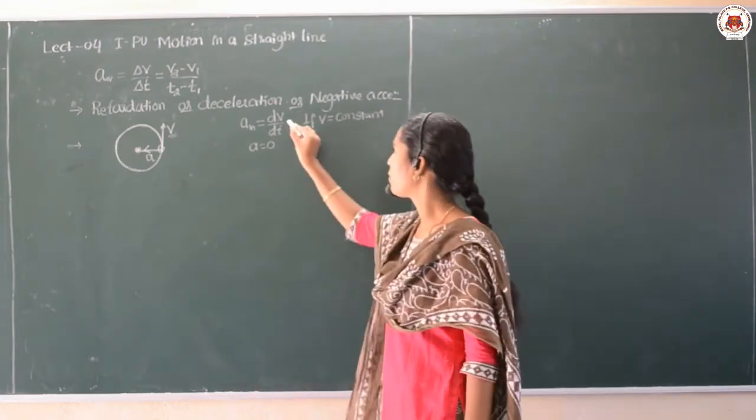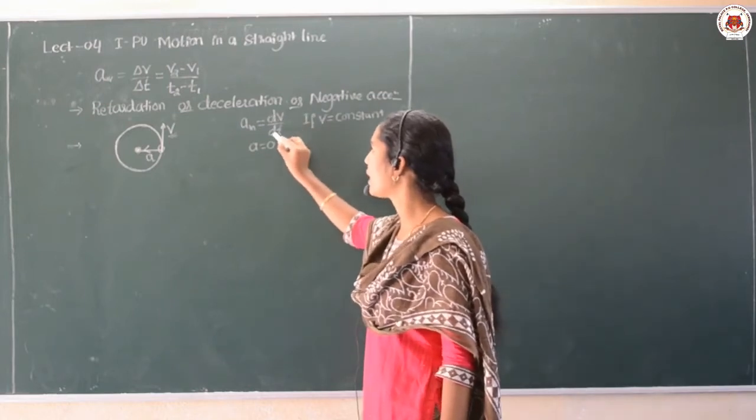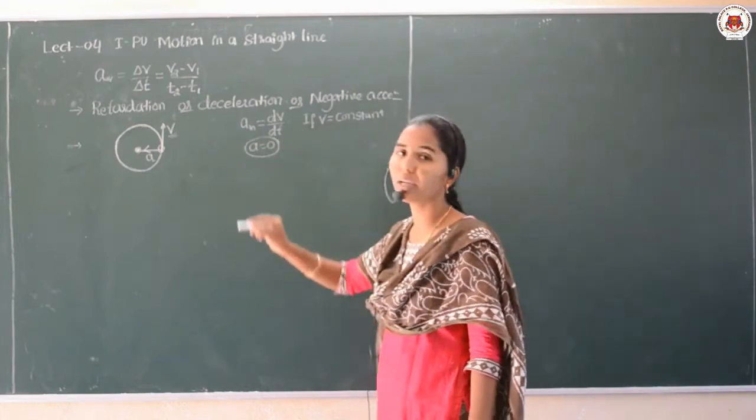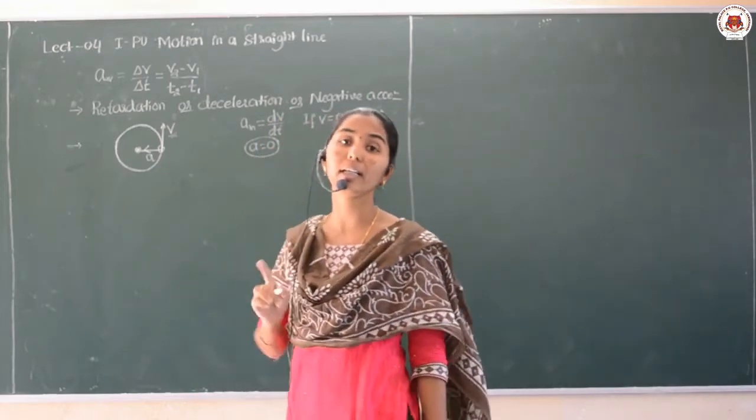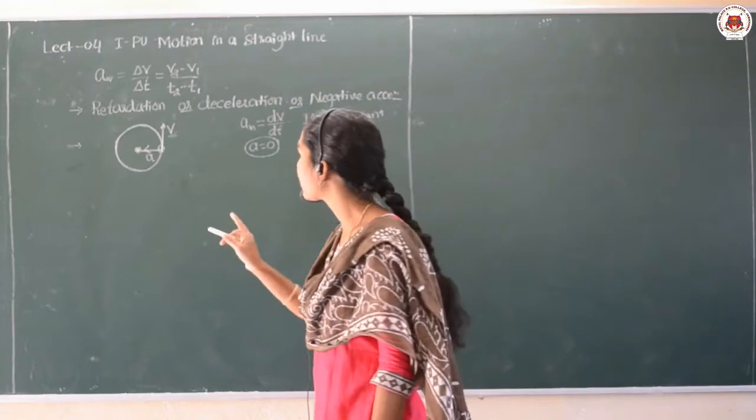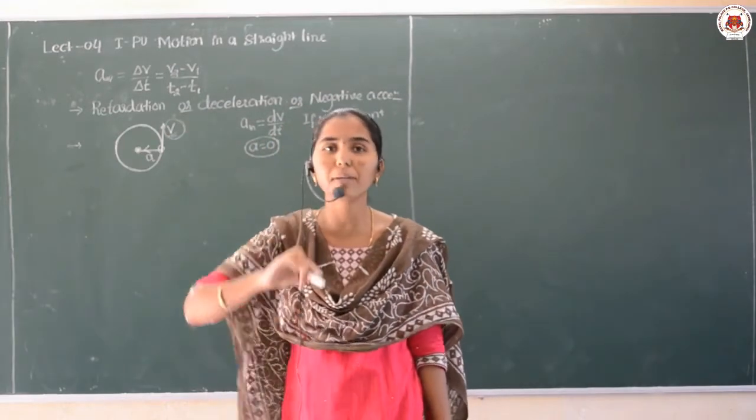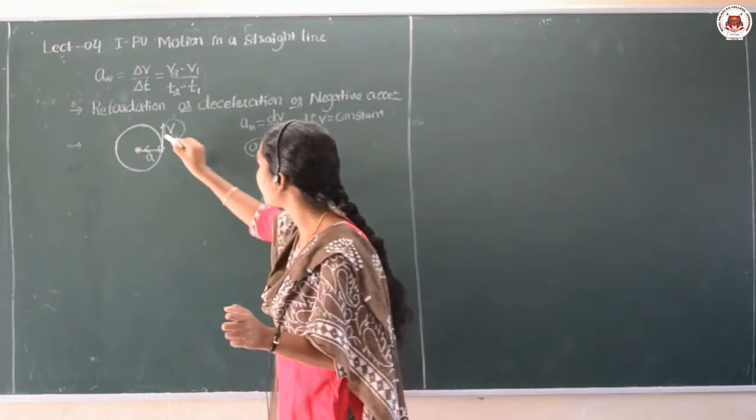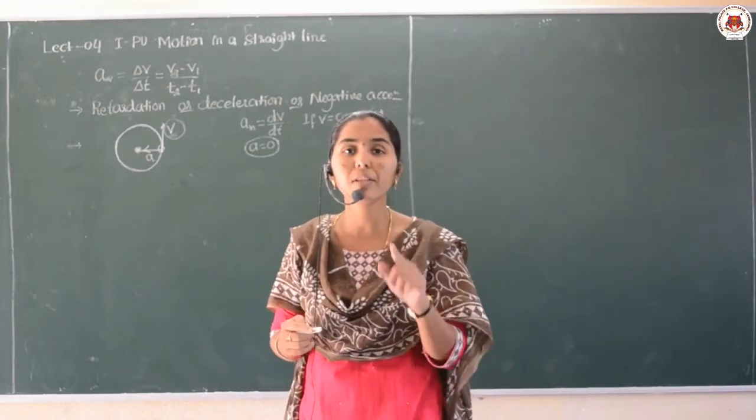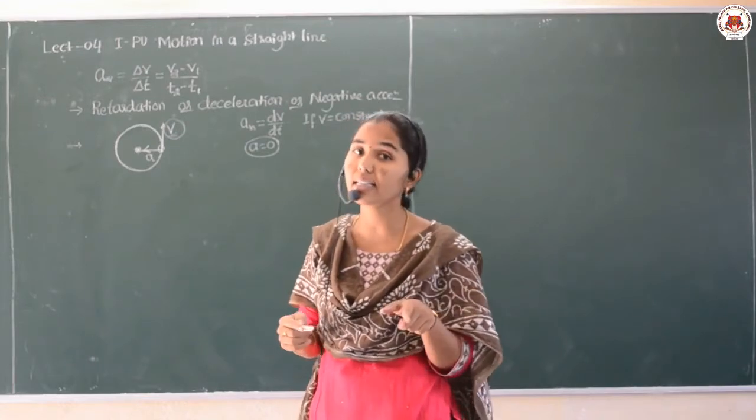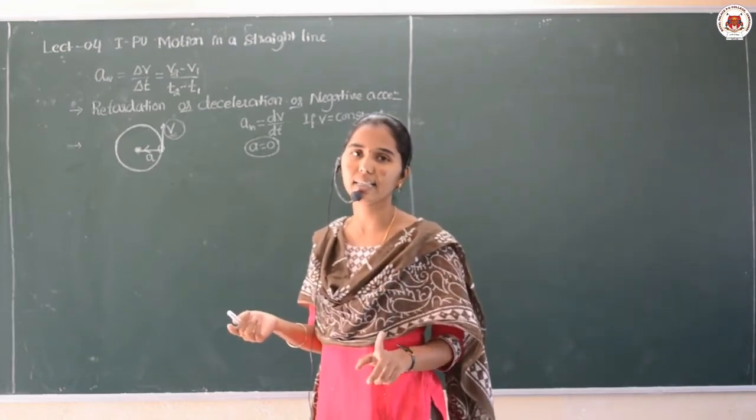Suppose here the velocity was constant, then its derivative should always be 0. But in this condition the acceleration is not 0. Why not? Because though the magnitude of velocity may be constant, at a particular point the direction of that is changing. If the velocity direction is changing, then definitely there exists the acceleration, isn't it?